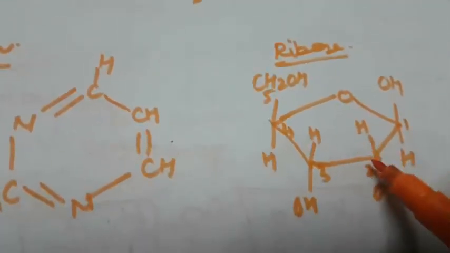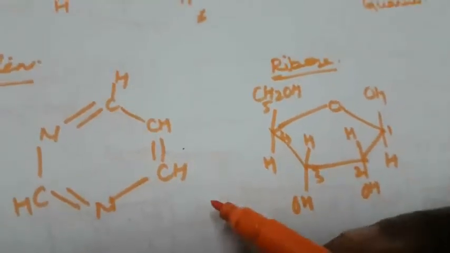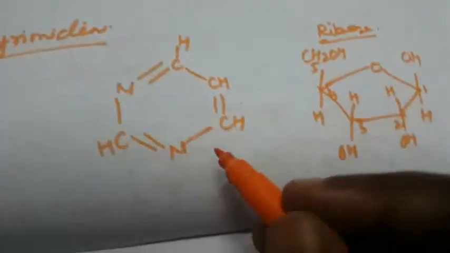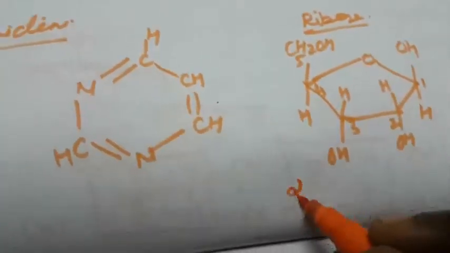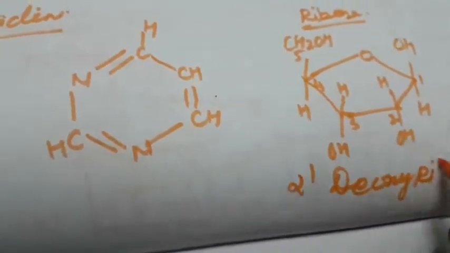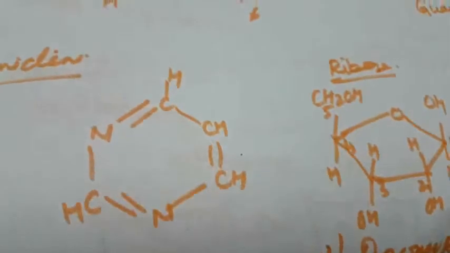Another one is in RNA. This is called deoxy-D-ribose, that is 2-deoxyribose. And another one is deoxyribose.